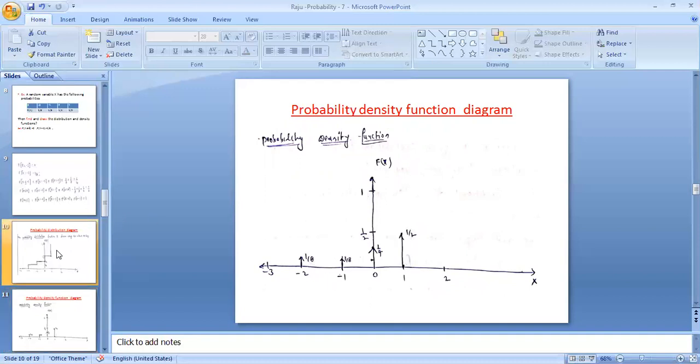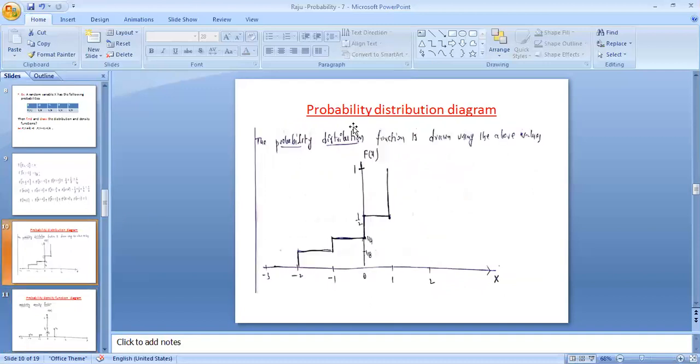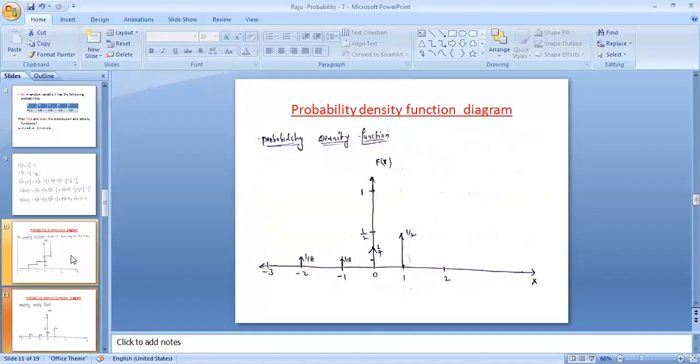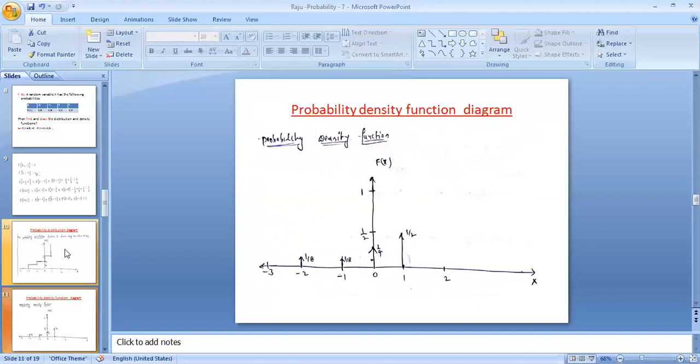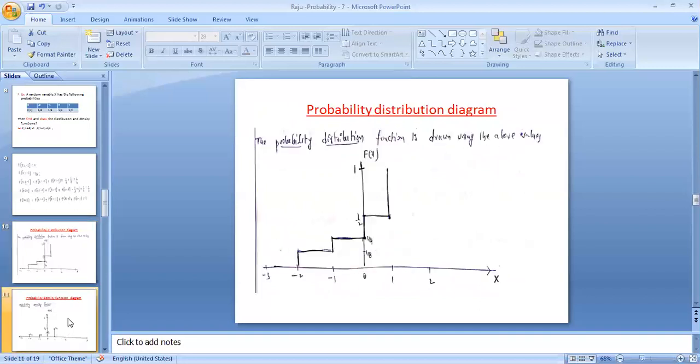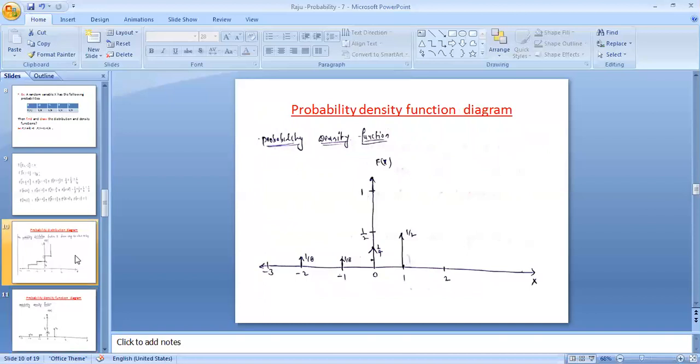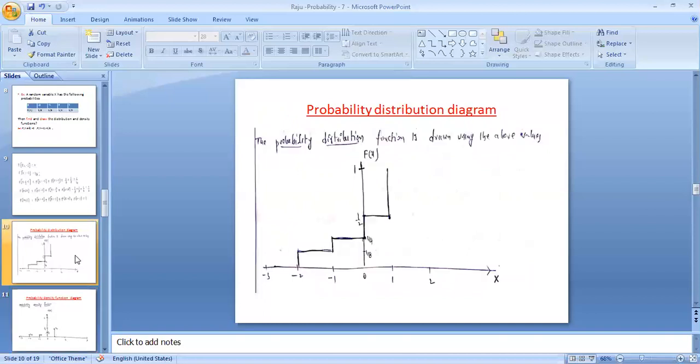So you can observe the difference between the probability distribution function and the probability density function. The distribution is a step function, and the density is an impulse function. Both are used for the graphical representation of the corresponding random experiment outcome probabilities. Like this you can represent the probability distribution diagrams as well as the probability density diagrams.